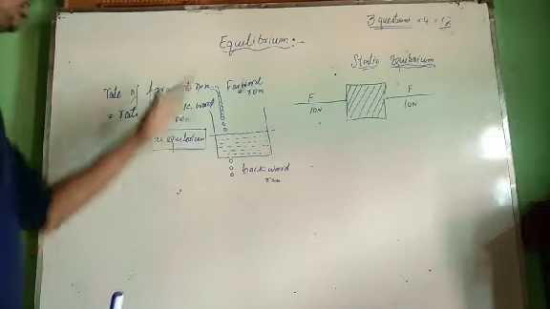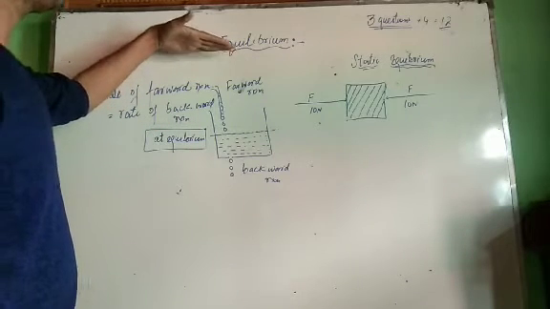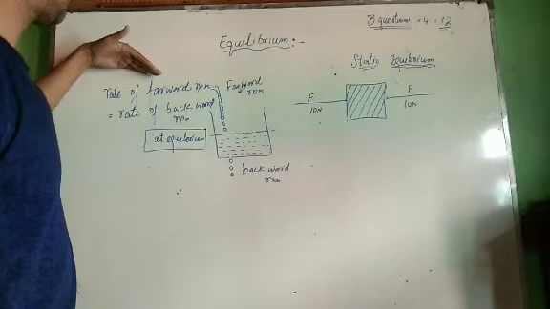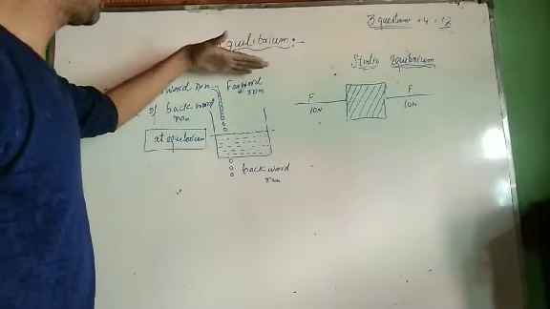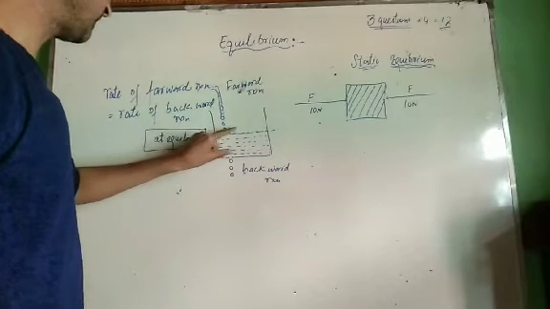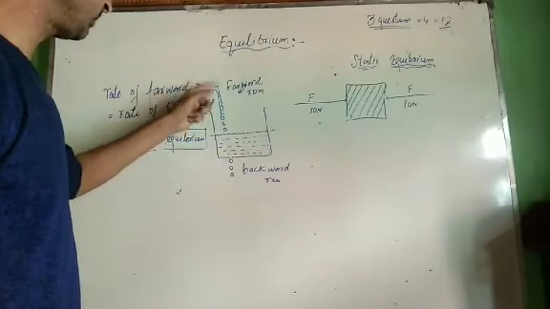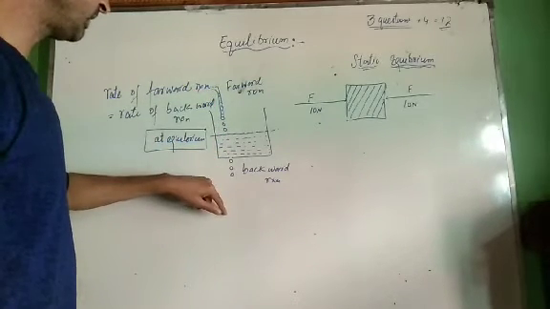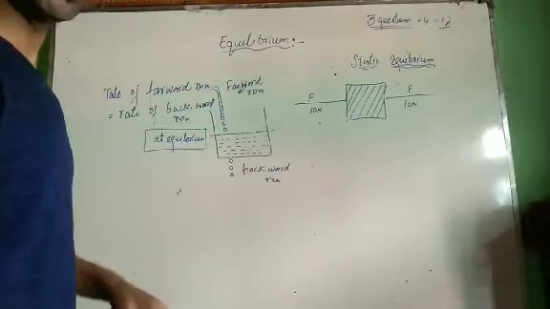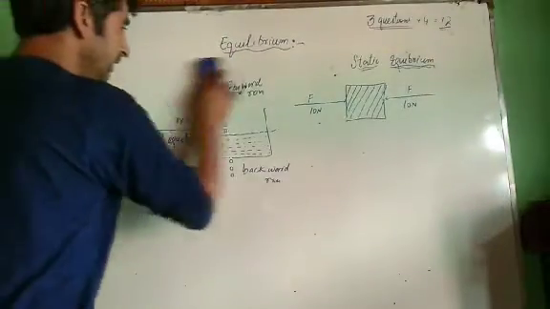Now see, how can we now define equilibrium? Equilibrium is the stage of a chemical reaction at which the rate of forward reaction becomes equal to the rate of backward reaction. It does not mean that the reaction stops at equilibrium. Reaction takes place, both forward reaction and backward reaction take place, but the rate of these reactions becomes equal. Now we can define equilibrium over here like this. Equilibrium is the stage in a chemical process.